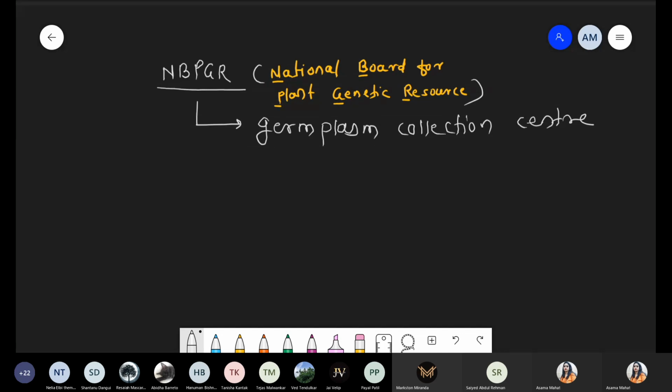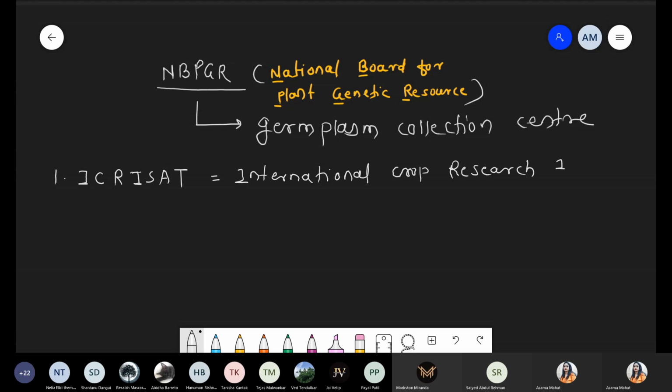Write down number 1, first name: ICRISAT. I stands for International, C for Crop, International Crop Research Institute for Semi-Arid Tropic plants.